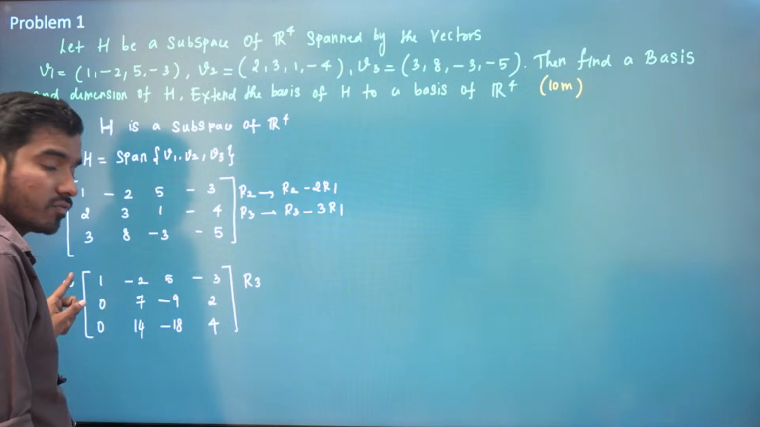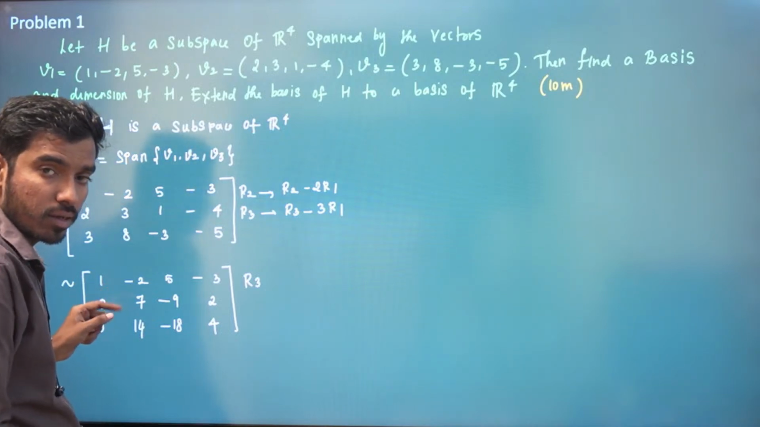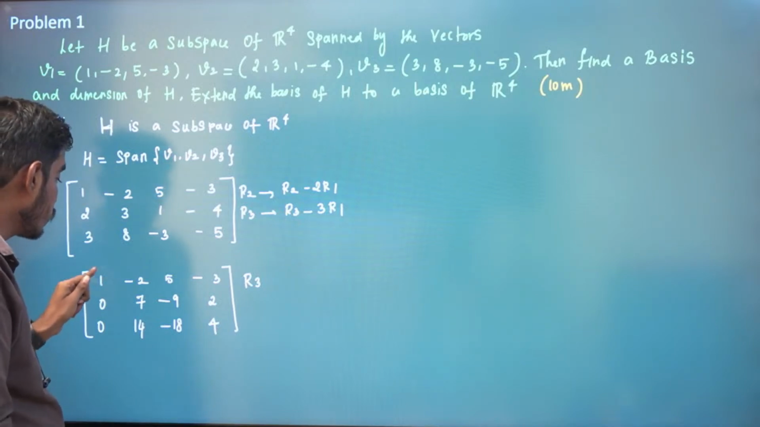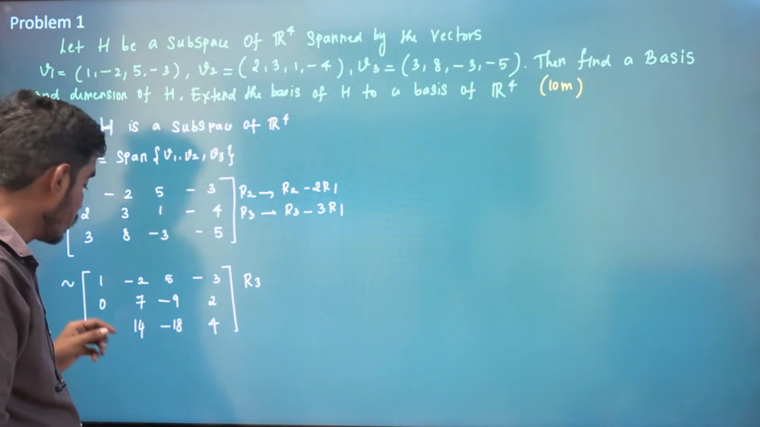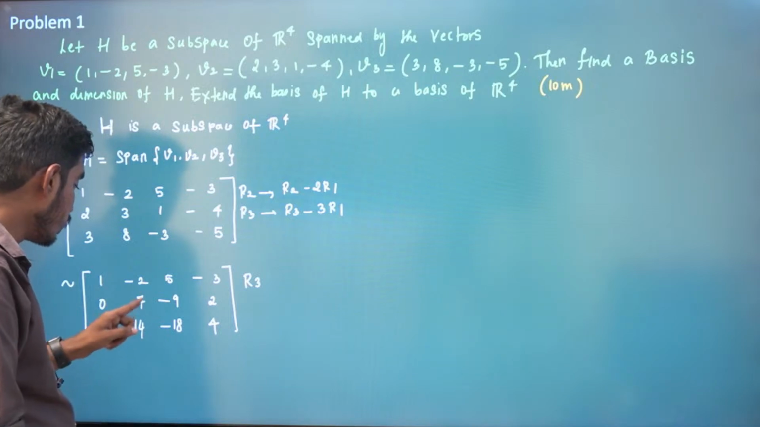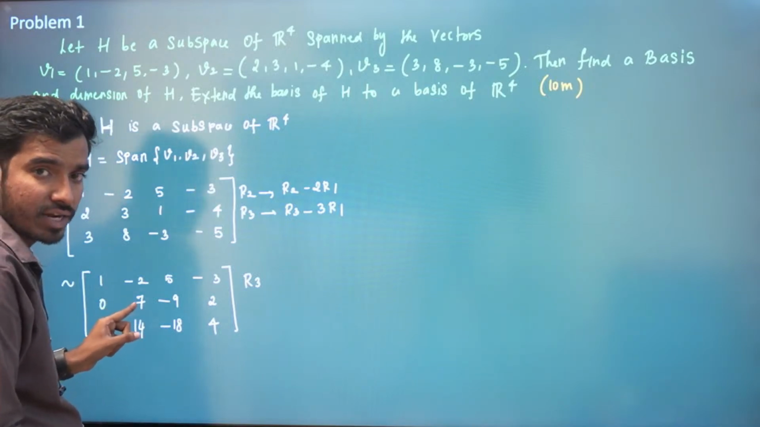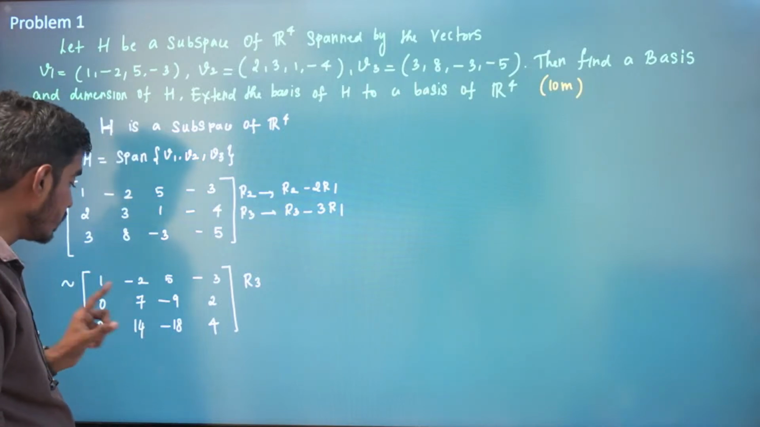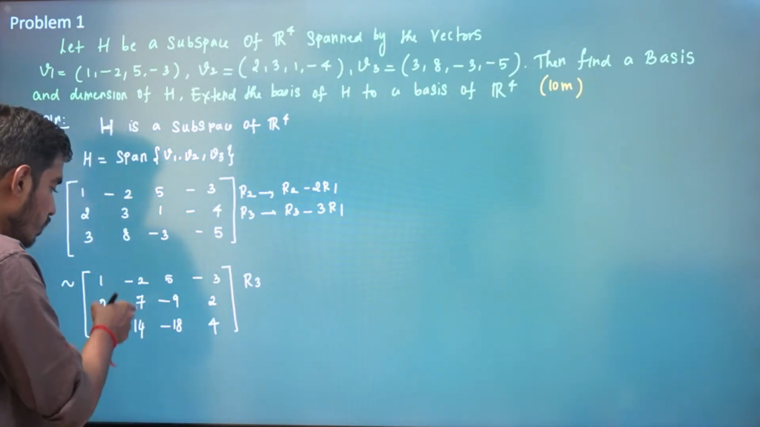Yes. First row, first non-zero element. Below that column, everything has to be 0. So first row, first non-zero element is 1. Below that everything is 0. Now go to second row. Second row, first non-zero element is 7. Below that everything has to be 0 in the corresponding column, but it is not 0 here. So we will make this element 0 with the help of this element.